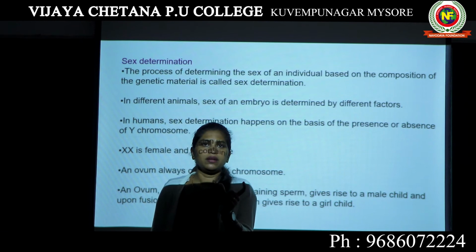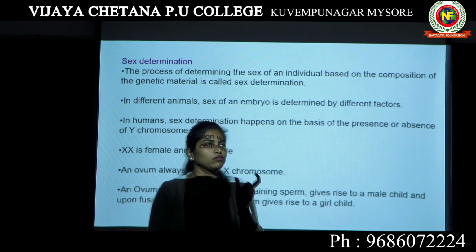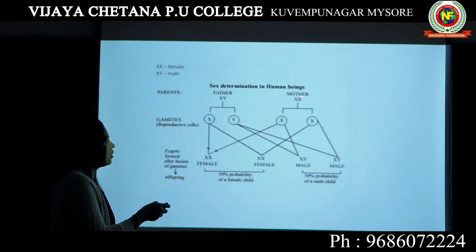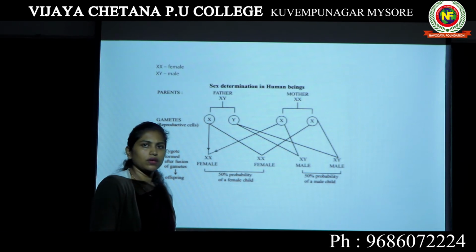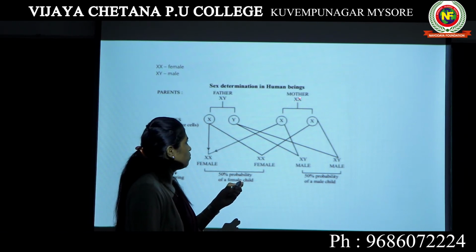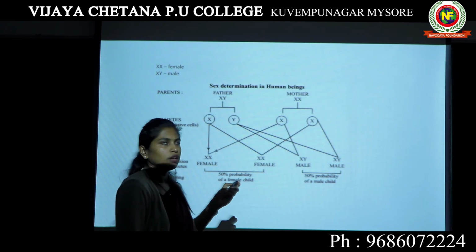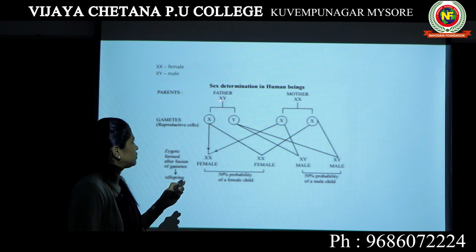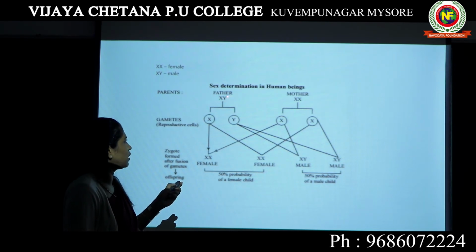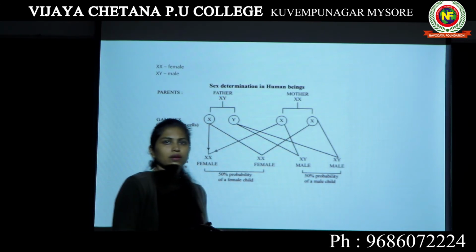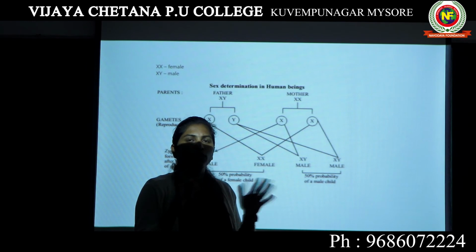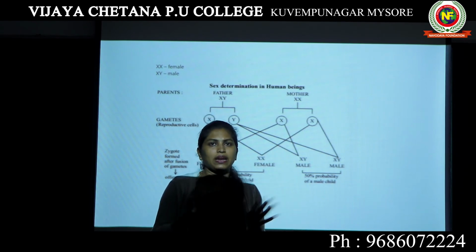In female, the last two chromosomes are XX. The 45th and 46th chromosomes are X and X. Whereas in male, the last two chromosomes, the 45th and 46th one, are X and Y. So the first 44 chromosomes are same for both male and female.